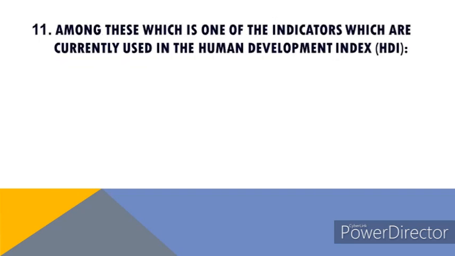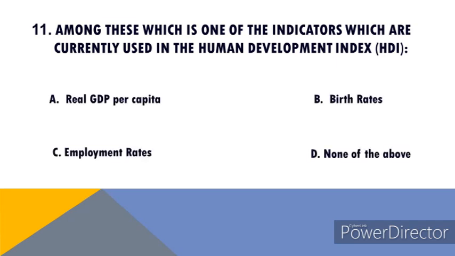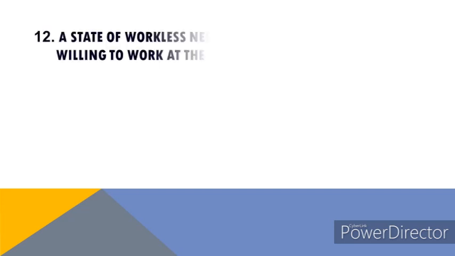11. Among these, which one of the indicators is currently used in the Human Development Index, HDI? Options are A. Real GDP per capita, B. Birth rates, C. Employment rates, and D. None of the above. Right answer of this question is real GDP per capita. 12.